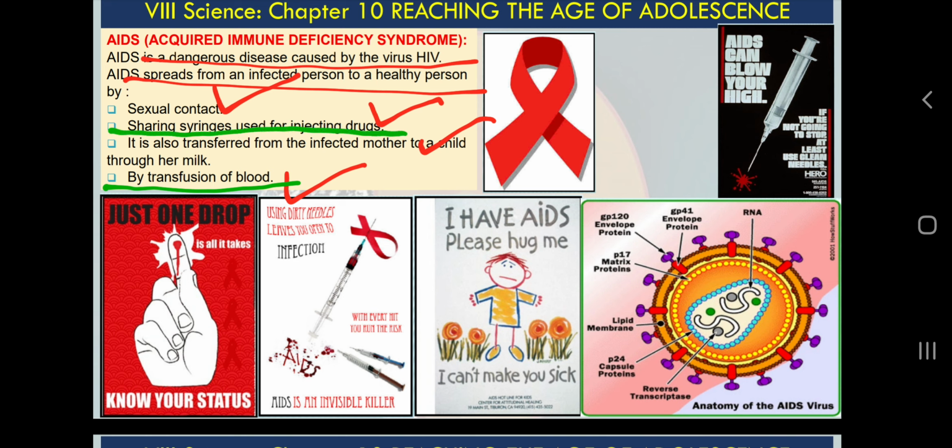When we share syringes carelessly, when there is no check, that is the risk. When it comes to medical facilities or clinics, there is a cross check of syringes for everything, and they take care of that. So we must not use syringes without prescription.